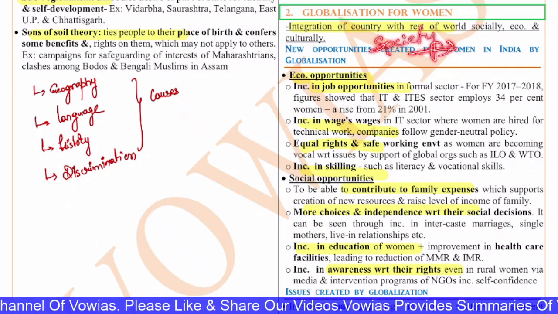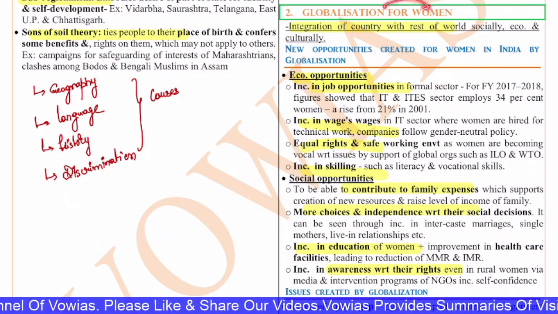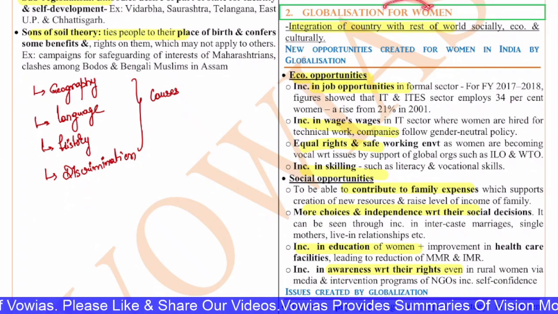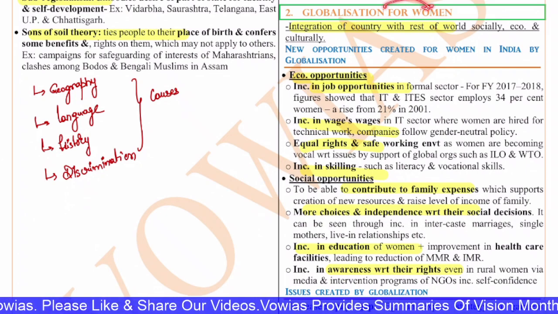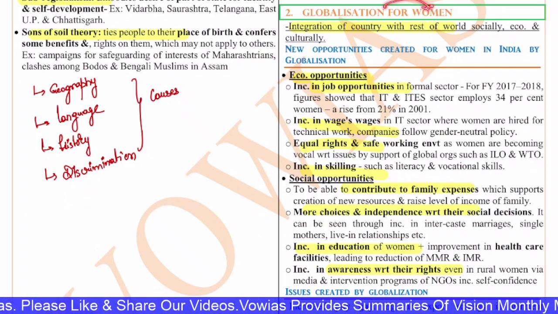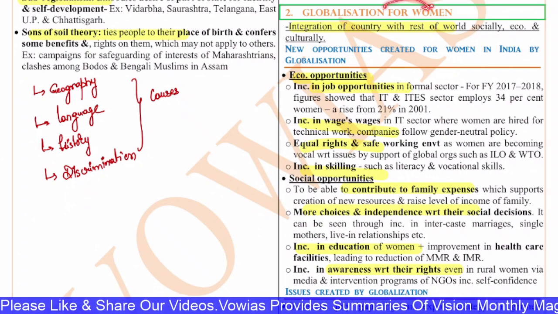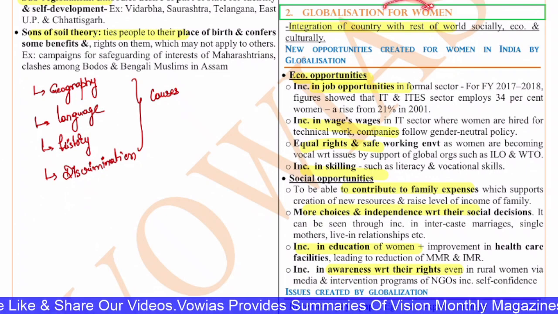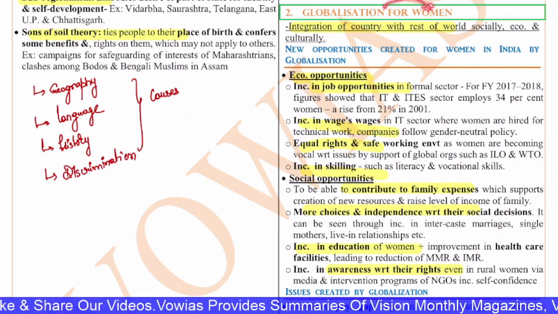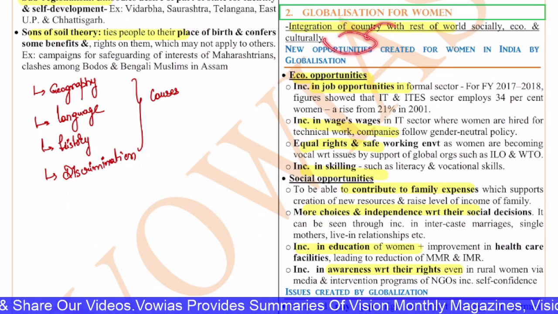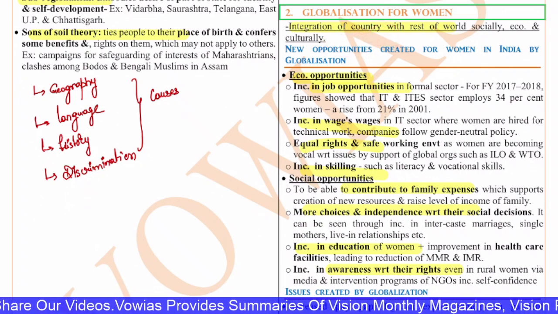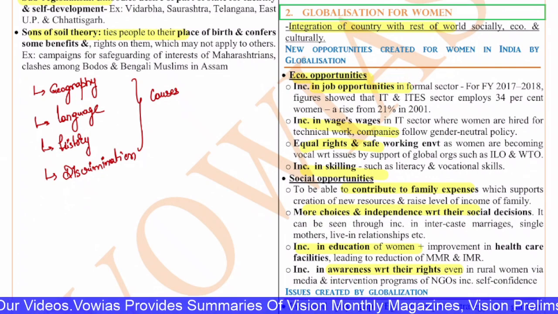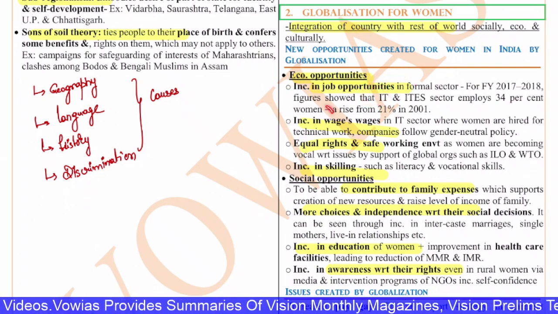So this globalization, if you see, has changed the way we see women because people got more exposure. People try to understand things about these rights and all. So all these things started happening. This globalization created more opportunities for women in various ways. The first is economic opportunities: increasing the job opportunities in various sectors like IT, etc., and increasing the wages for women. So this is even leading to gender sensitive policies.